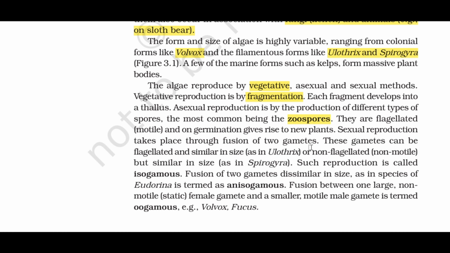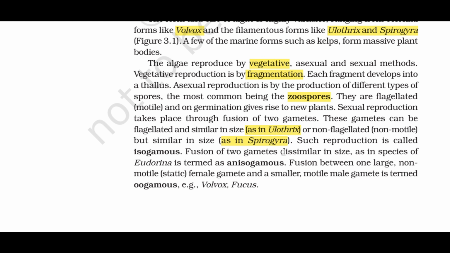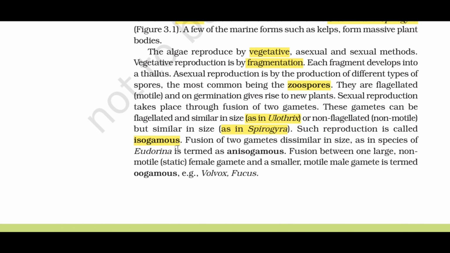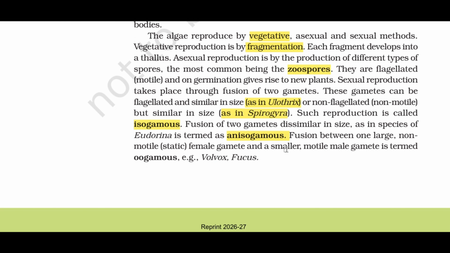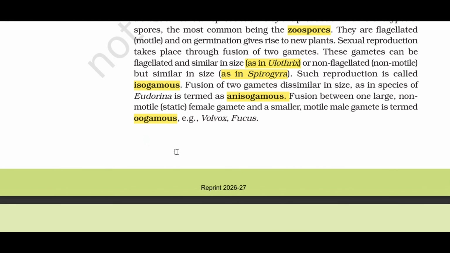Sexual reproduction takes place through fusion of two gametes. These gametes can be flagellated and similar in size, as in Ulothrix, or non-flagellated, non-motile, but similar in size, as in Spirogyra. Such reproduction is called isogamous. Fusion of two gametes dissimilar in size, as in species of Eudorina, is termed as anisogamous. Fusion between one large, non-motile, static female gamete and a smaller, motile male gamete is termed oogamous, for example Volvox, Fucus.